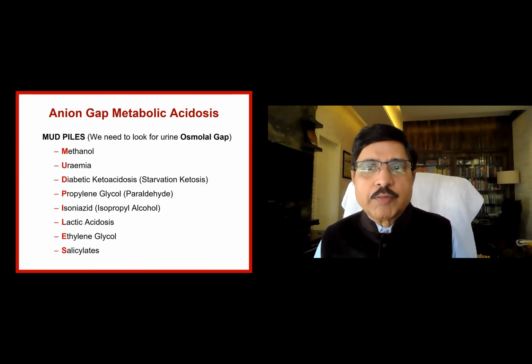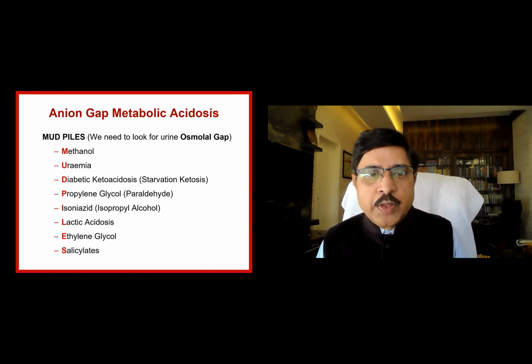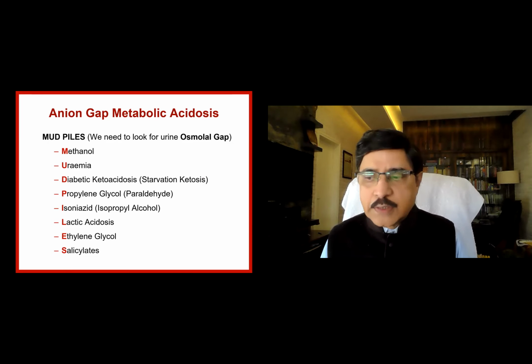Just to recap what we have done yesterday, anion gap metabolic acidosis, the mnemonic is METPILES: methanol, uremia, diabetic ketoacidosis or starvation ketoacidosis, propylene glycol, isoniazid or isopropyl alcohol, lactic acidosis, ethylene glycol, and salicylates.